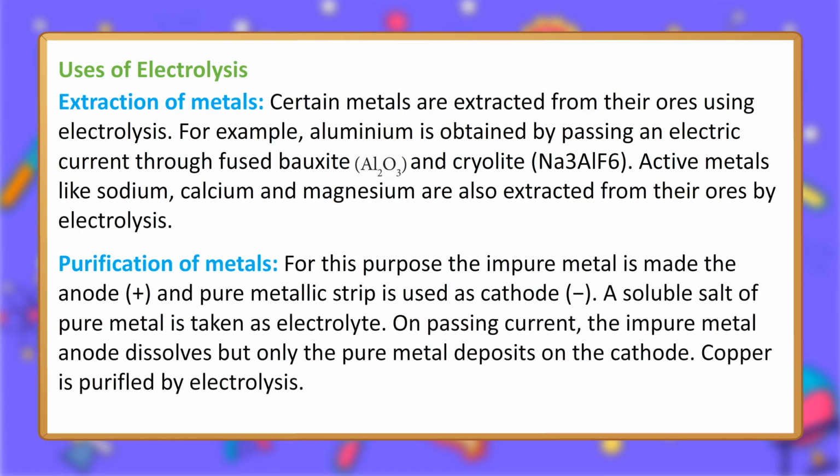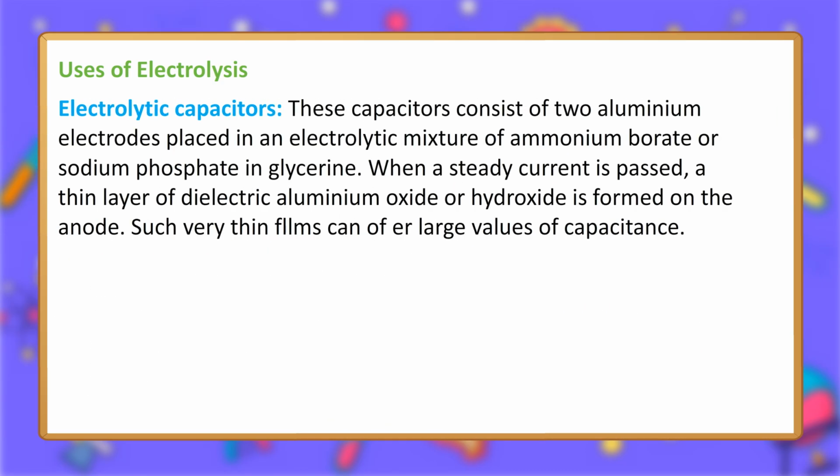Purification of metals. For this purpose the impure metal is made the anode, plus, and a pure metallic strip is used as cathode, minus. A soluble salt of the pure metal is taken as electrolyte. On passing current, the impure metal anode dissolves but only the pure metal deposits on the cathode. Copper is purified by electrolysis.